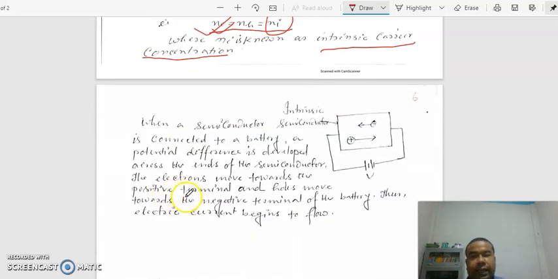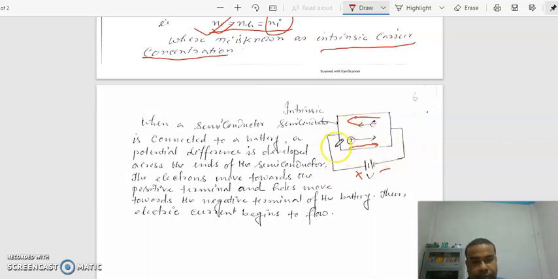When this intrinsic semiconductor is connected to a battery, a potential difference is developed. Now you see, this is the battery positive terminal, and this is the battery negative terminal. Holes move from battery positive to negative, and electrons move from battery negative to positive. So due to the flow of holes and electrons, there is current in the circuit.